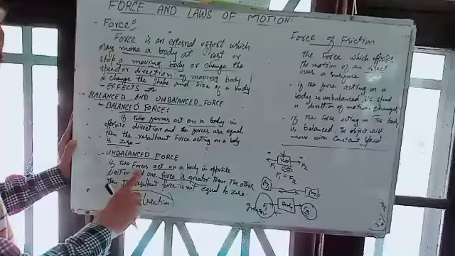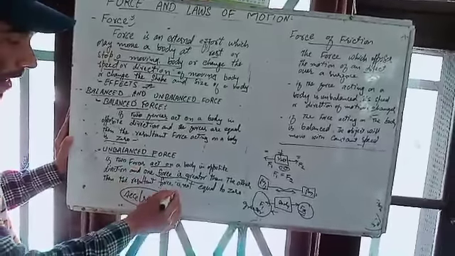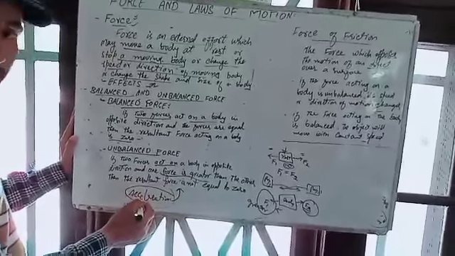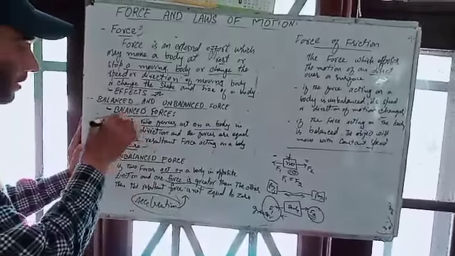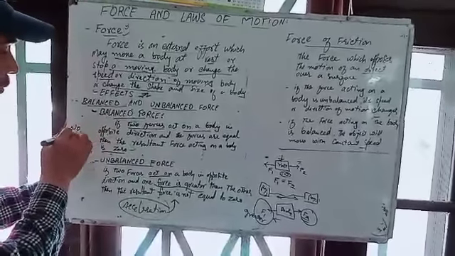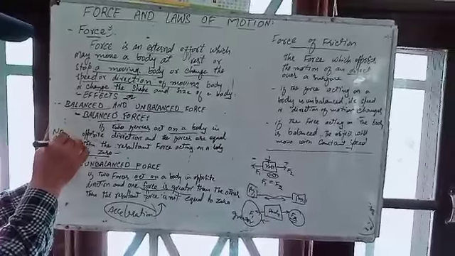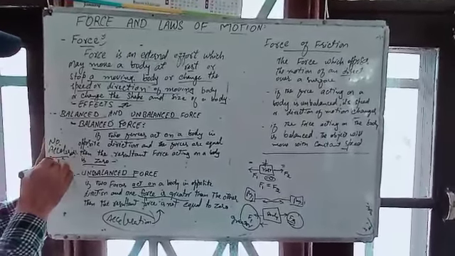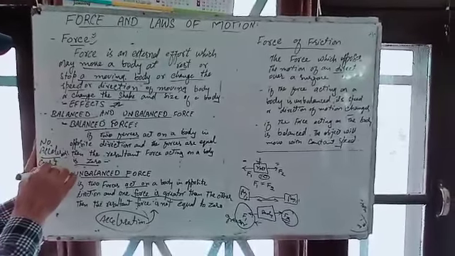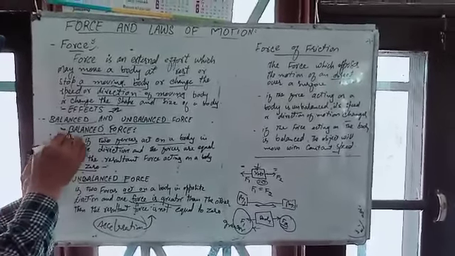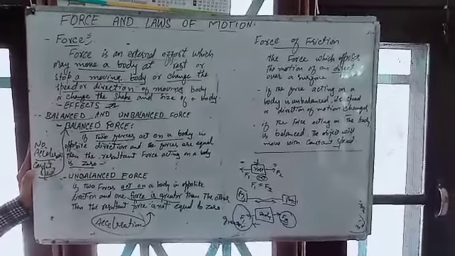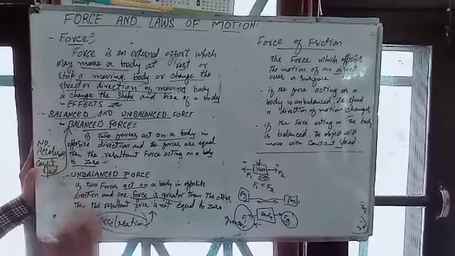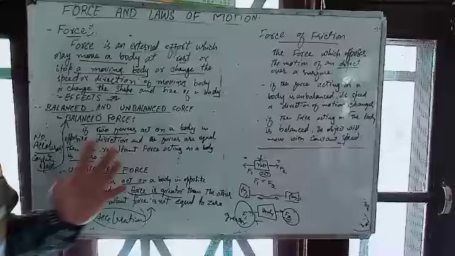The unbalanced force provides acceleration, and with balanced force there is no acceleration; the balanced force might produce constant speed. I will explain these two points with the force of friction.